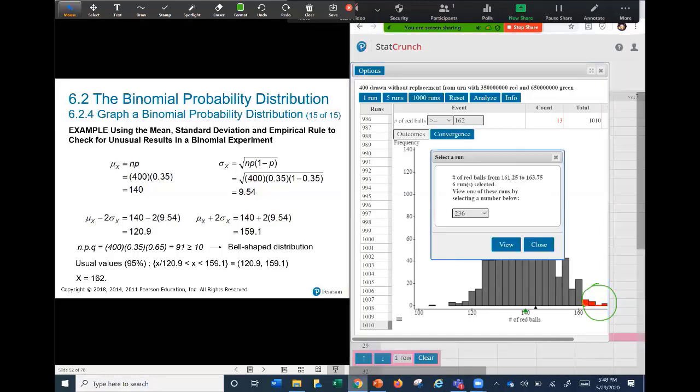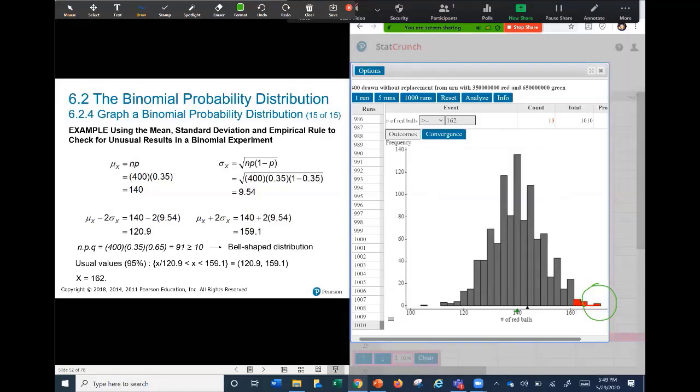Here we obtain 6, with values 161 and 163. Here we got 10 samples. Here only 1, I guess. Exactly, no, 11. And here 13. Then in total you can sum all of them out of 1,010 samples. Those cases are unusual.